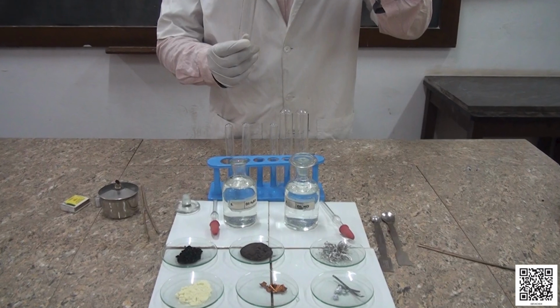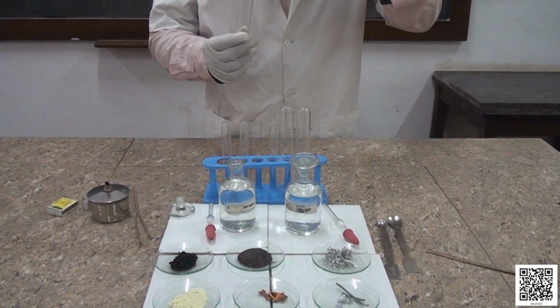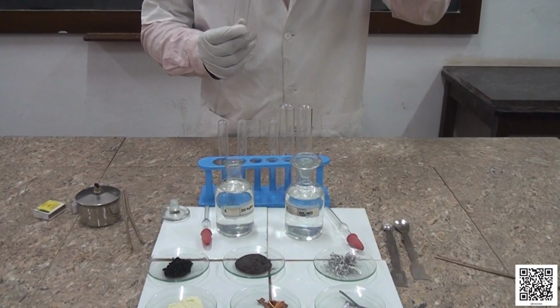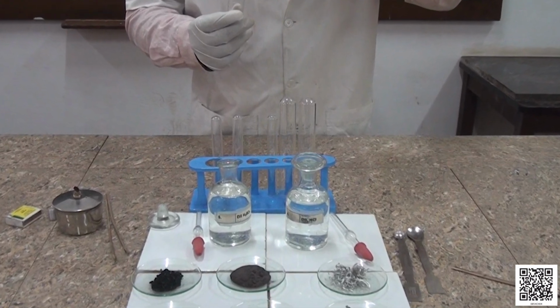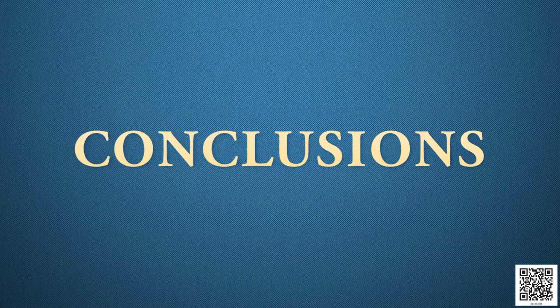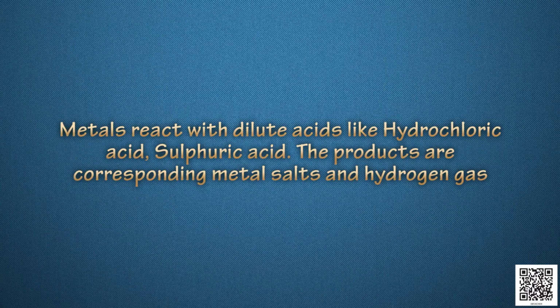So far, we have learned about the reactions of metals and non-metals with dilute sulfuric acid and dilute hydrochloric acids. Let us recall once again. Metals react with dilute acids like hydrochloric acid and sulfuric acid. The products are corresponding metal salts and hydrogen gas.